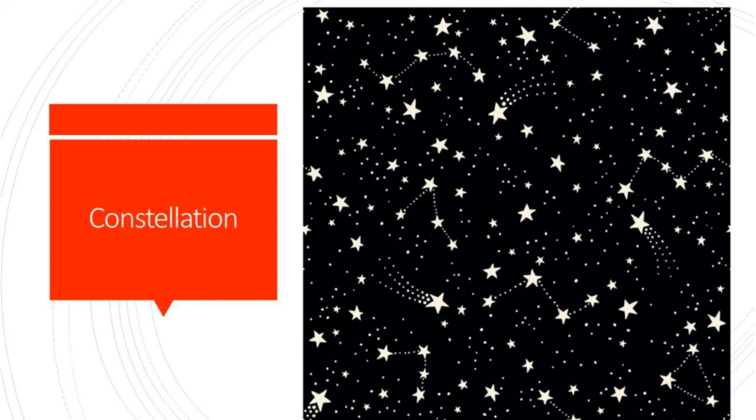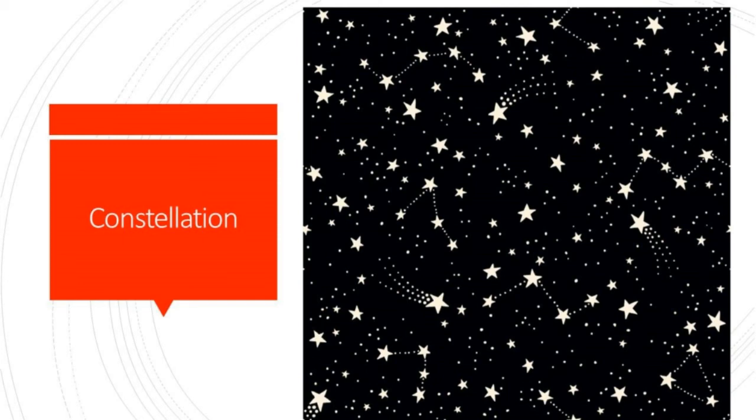Ursa Major, that is Saptarishi Mandalam, is a large constellation and it covers a large part of the sky. The most striking feature of this constellation is a group of seven bright stars known as the Big Dipper, that is, seven sages in Indian astronomy.